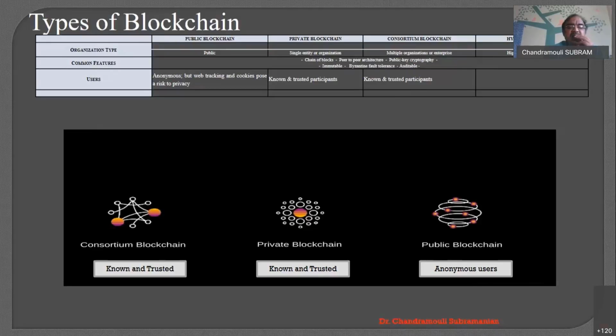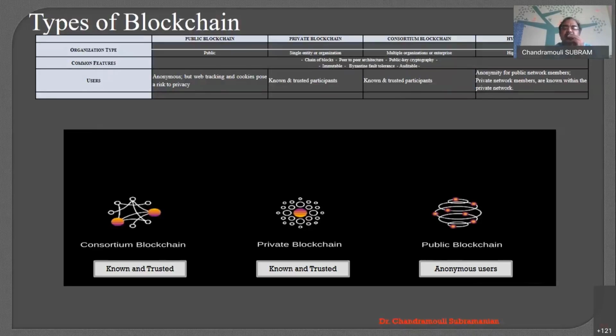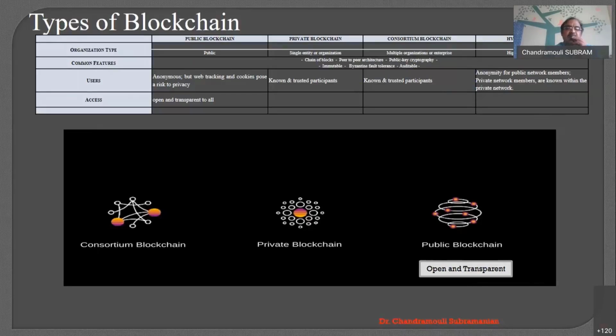And the next one is the consortium blockchain. Also, the users are known and they are trusted. What about the hybrid blockchain? A hybrid blockchain is a combination of public and private. The anonymity is there as far as the public network is concerned, whereas the private people are completely known and trusted. So it's a combination of both anonymous and trusted as far as the hybrid, the fourth type, is concerned.